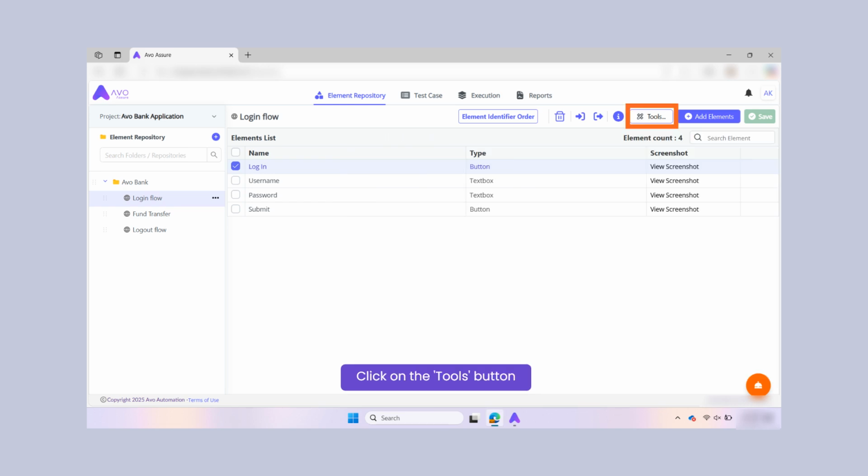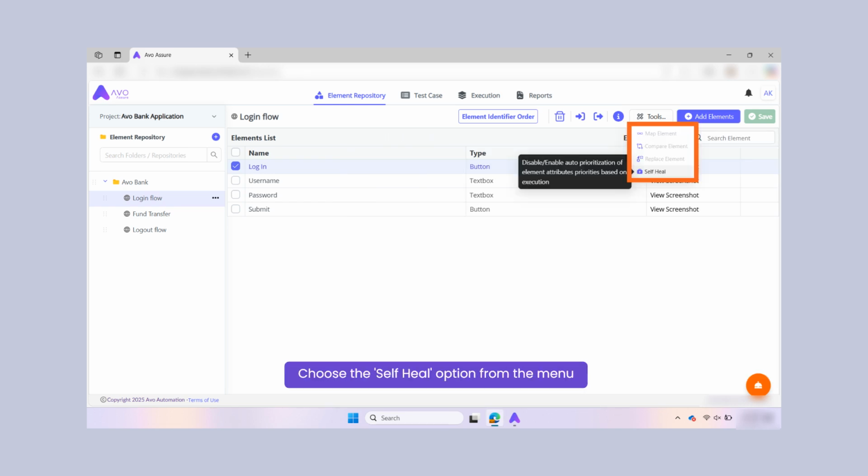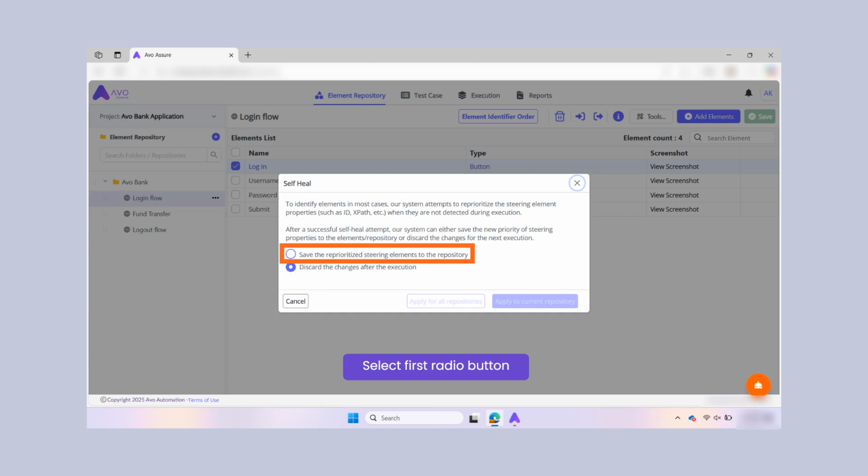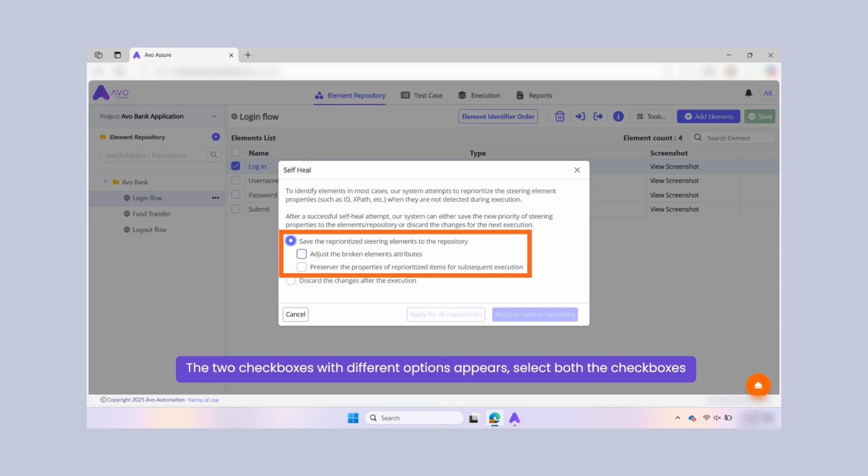Next, access the Tools menu. Choose the Self-Heal option. The Self-Heal pop-up appears requesting the selection of the method to be used for self-healing. Let's select the first radio button to save the reprioritized elements to the repository. Consequently, 2 checkboxes will appear for your review. Selecting the first checkbox will adjust the attributes of any broken elements. Meanwhile, the second checkbox is designed to preserve the properties of reprioritized items for future executions. In this instance, let's check both.